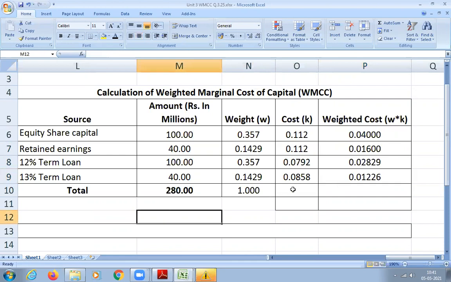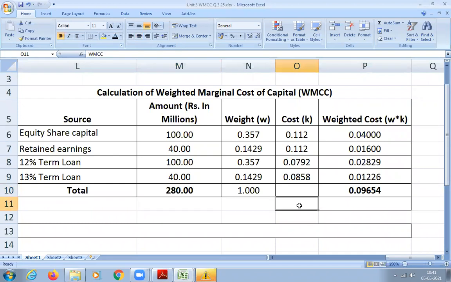Now total it. 0.09653. Okay, what about others? 0.095, sir. 0.0965. 0.09655, yes, correct. I got 0.0964. Okay, 0.0965 is also fine.